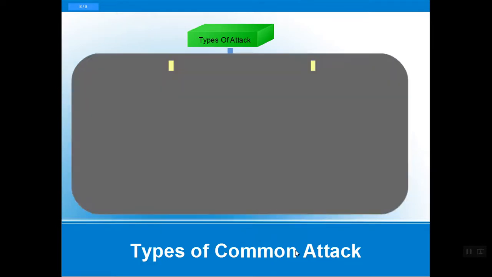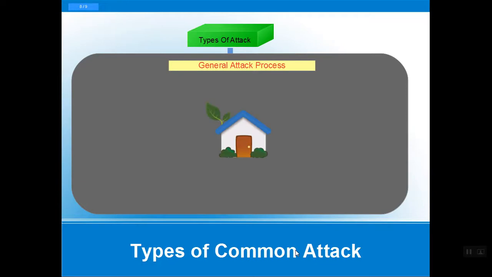Let's understand the general attack process with a scenario. In the same way, if you have a house and someone wants to get access, what can attackers do? We have different social engineering methods. It can be by compromising housemates or house workers, who can get the access key to our home.